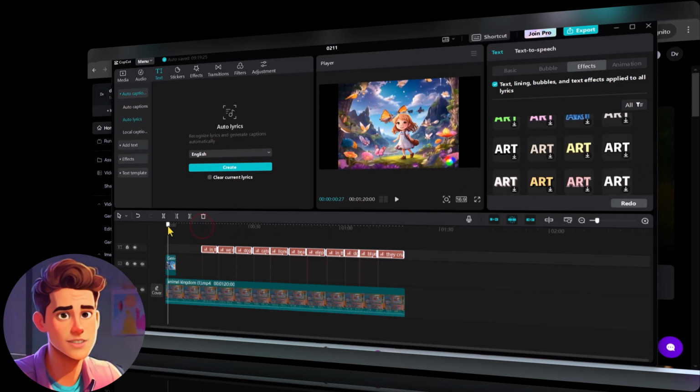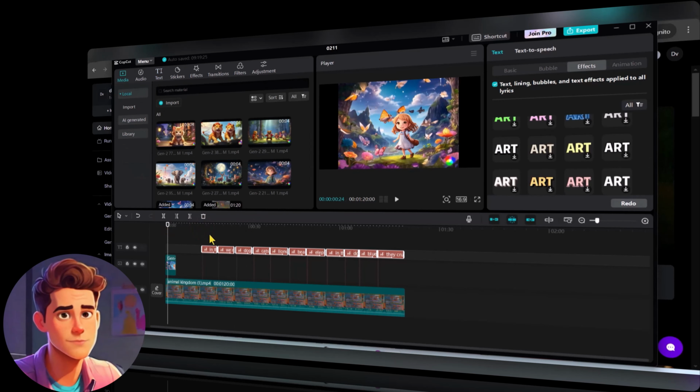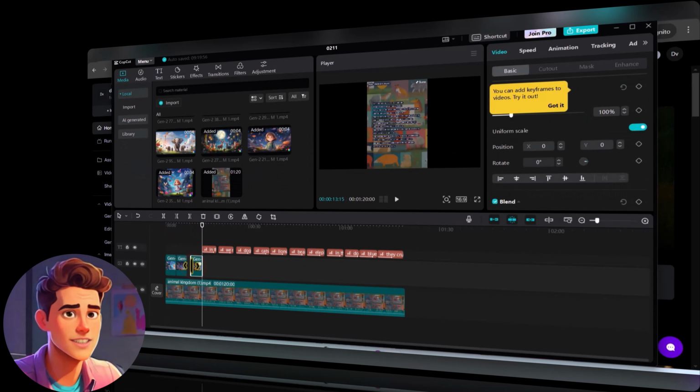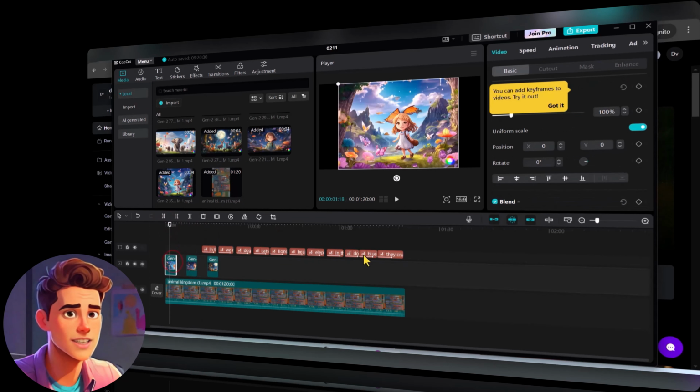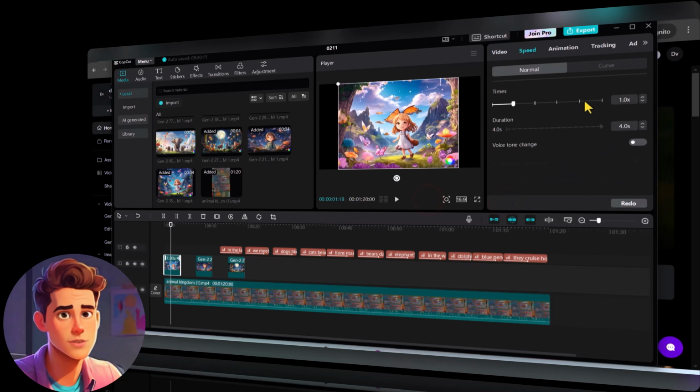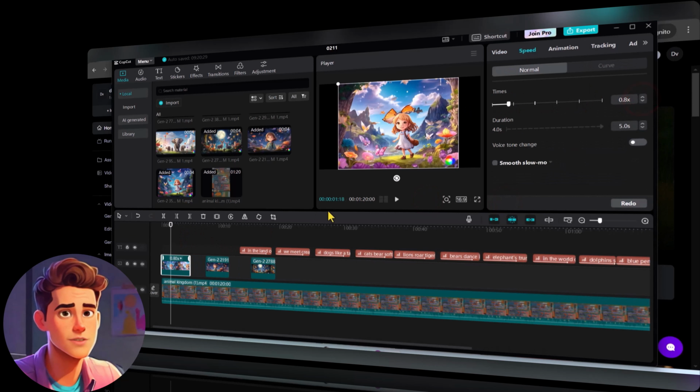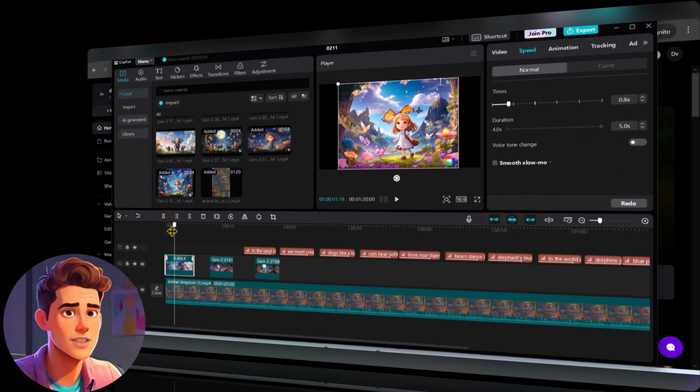Now let's take this content and drag all the materials in. Second, third, the length of the video may not be enough. We can adjust it arbitrarily. Because of the length of the video, we click on the video. See the video? We can adjust its playback speed to be slower. This way you can see that the video has become longer.